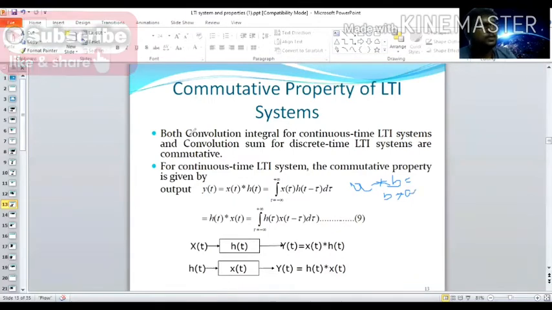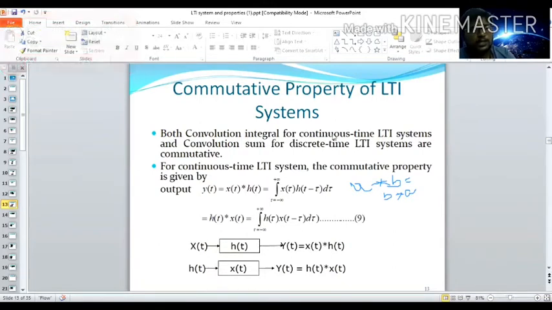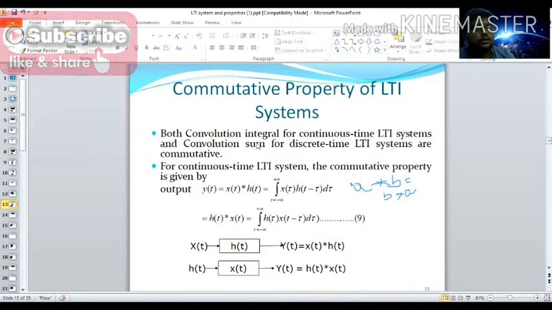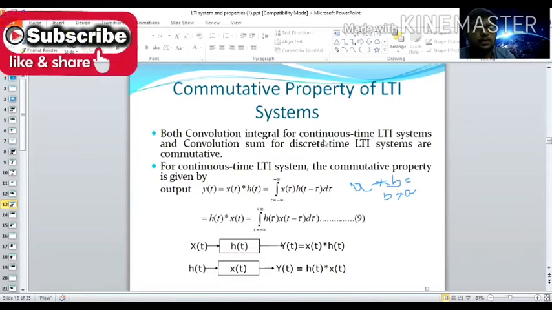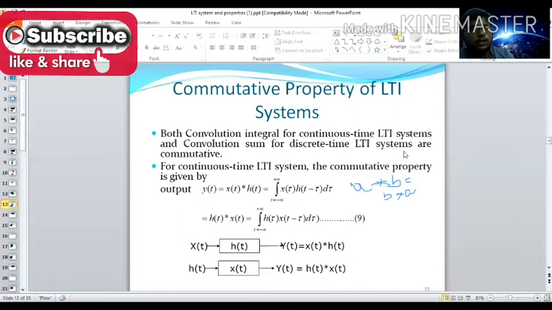So look at the expression here. Here we have both the convolution integral for continuous time LTI systems and the convolution sum for discrete time LTI systems. As I said in the previous video, continuous time means you take the integration term, and discrete means you take the summation term. Both systems obey the commutative property.